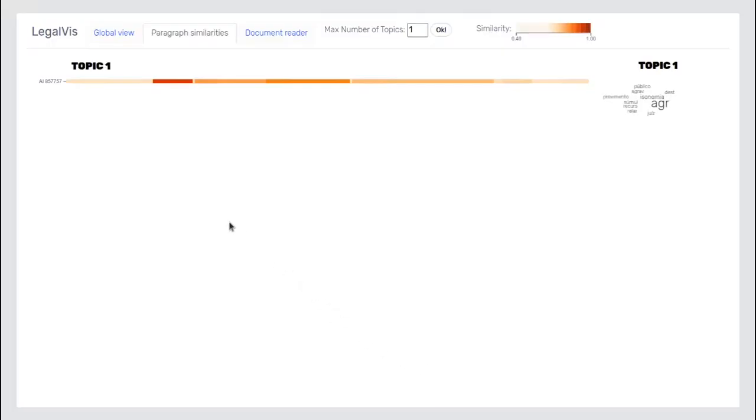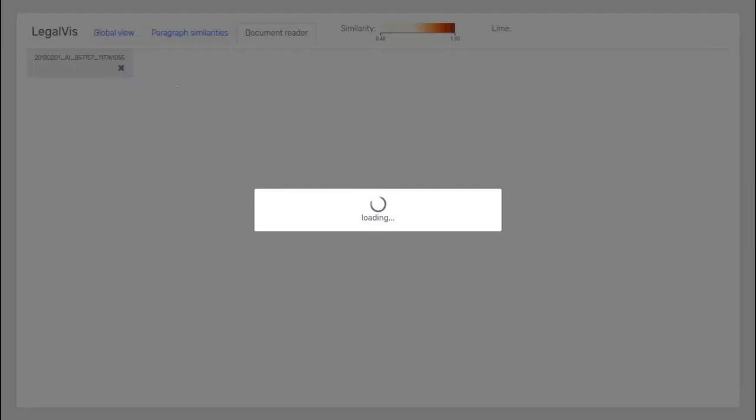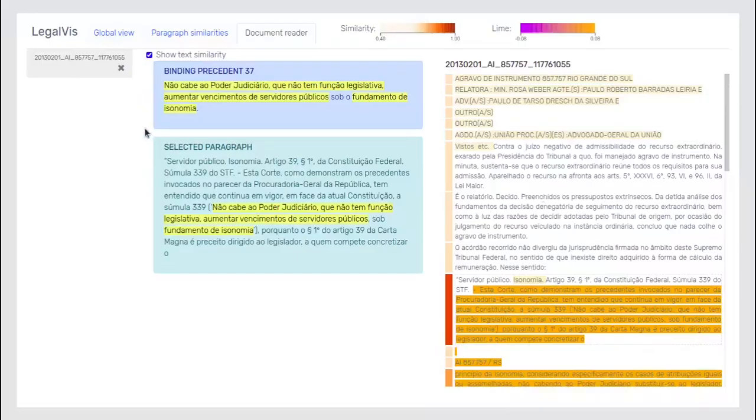We see that there exists a very similar paragraph to the BP text because of the dark orange color. Document Reader View shows us the selected document, in particular the selected paragraph. We can select any paragraph.